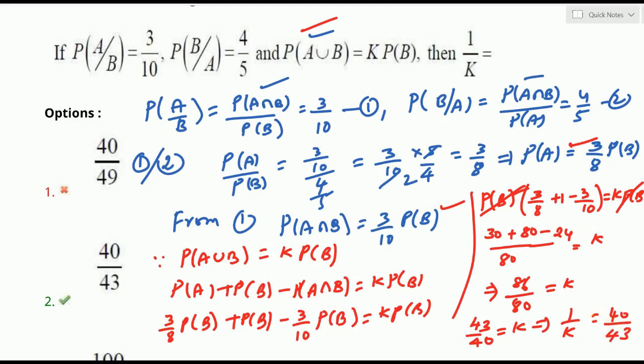So 40/43, only 1/K is being asked. 40/43 is there, clearly the second option. Clear? This is the solution for this bit.